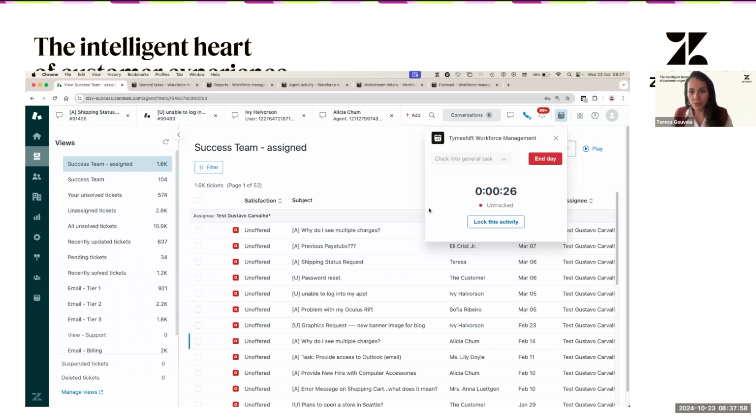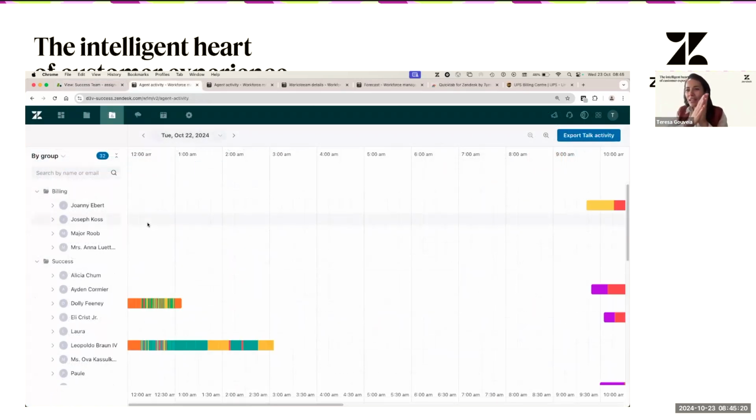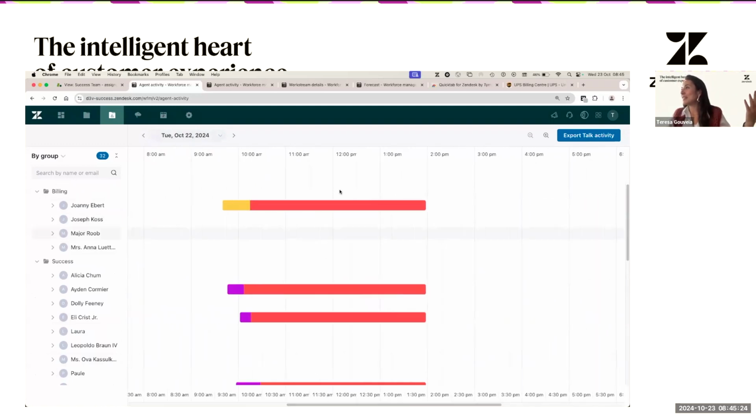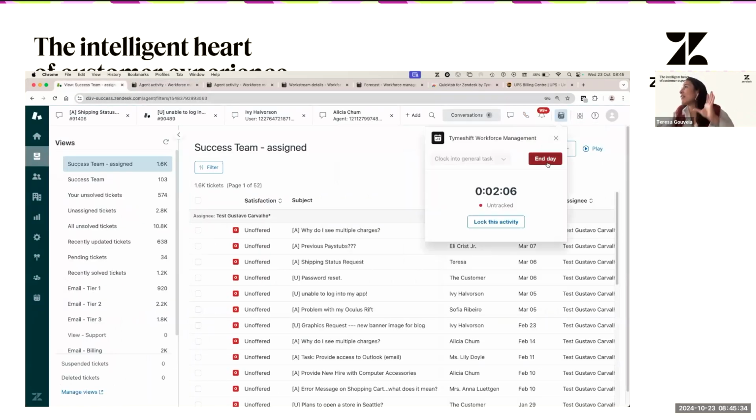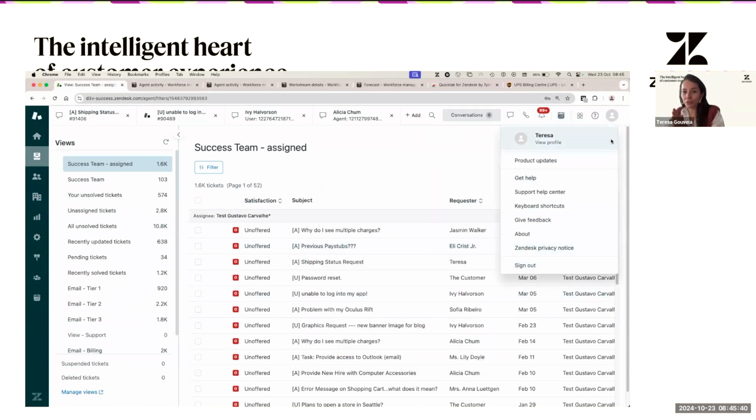But probably this is the red. So when you see a big red line like this, but for the whole night, probably this is because the agent didn't end the day. So what ending the day means is that if I am here, I have to end my day, because if I stay here and I just sign out, that's not enough.